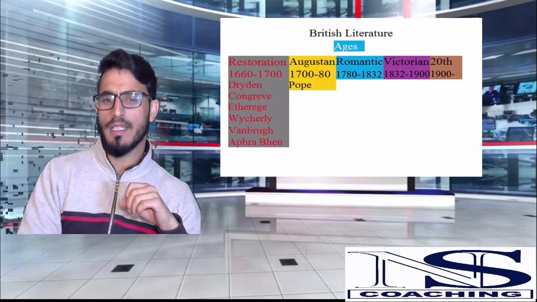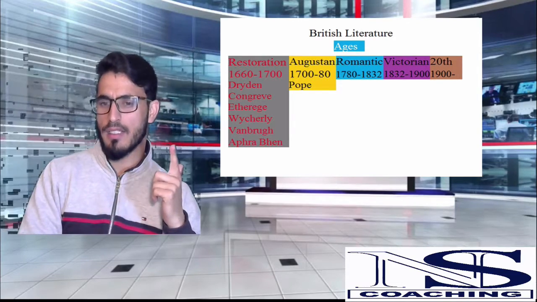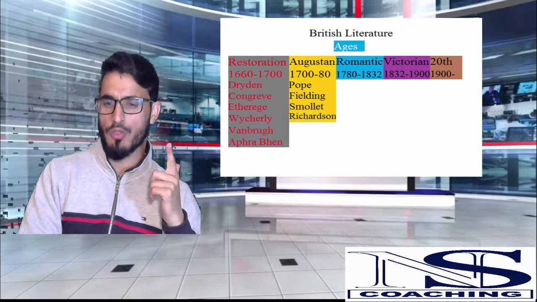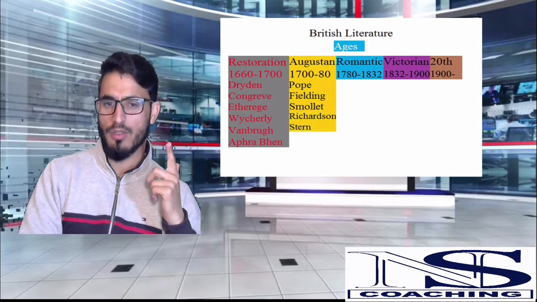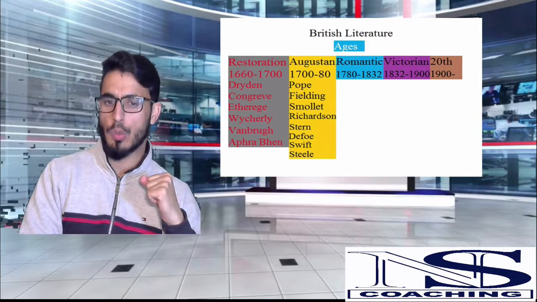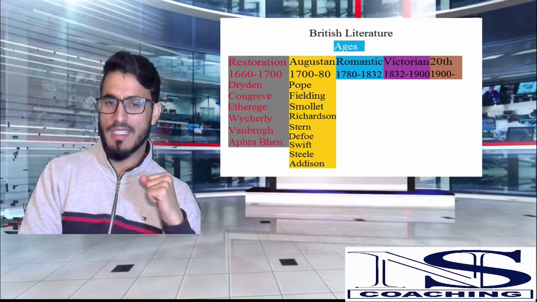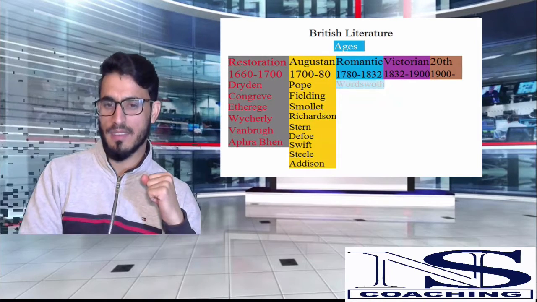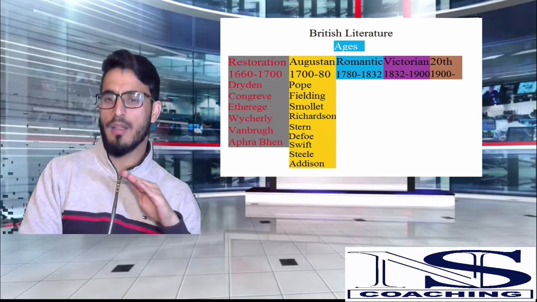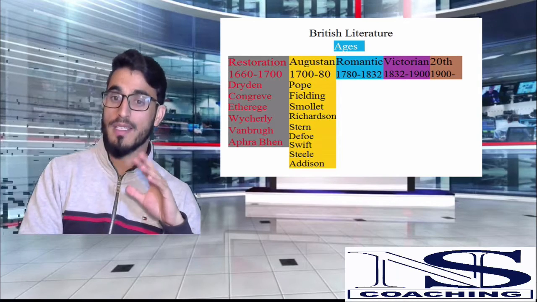Now next we have the Augustan age, and it's again called the age of Pope. Then you have Henry Fielding, Smollett, Richardson, Sterne. Then you have Daniel Defoe making the list. Then you have Jonathan Swift, Richard Steele, Joseph Addison. Now this is what we have from the Augustan age, led by Alexander Pope, known as the age of Pope.